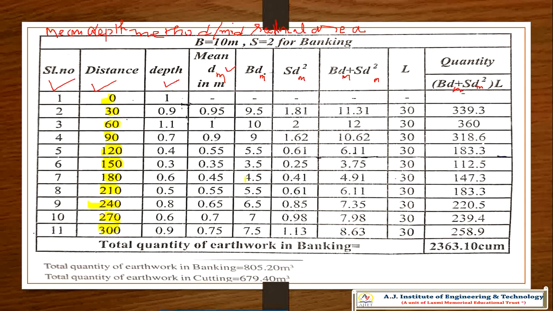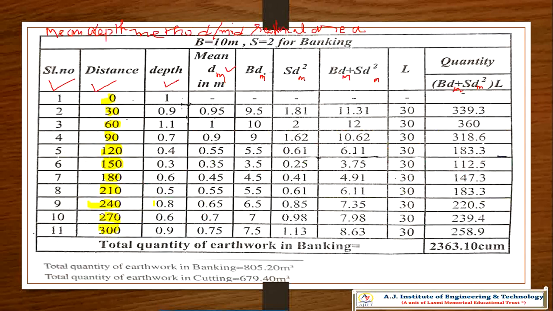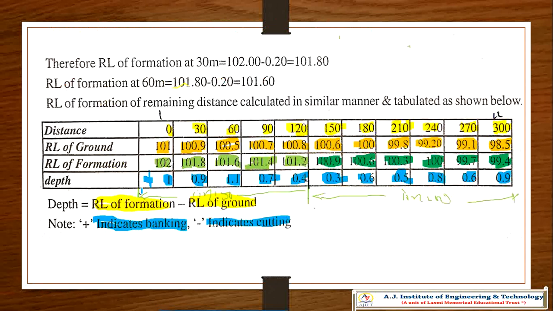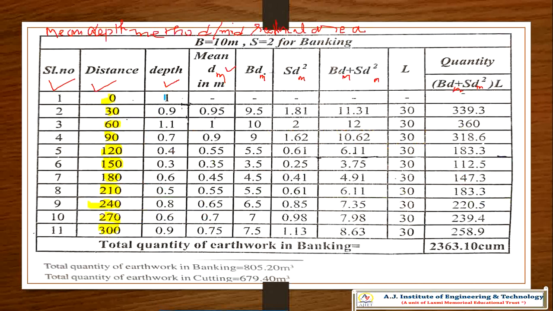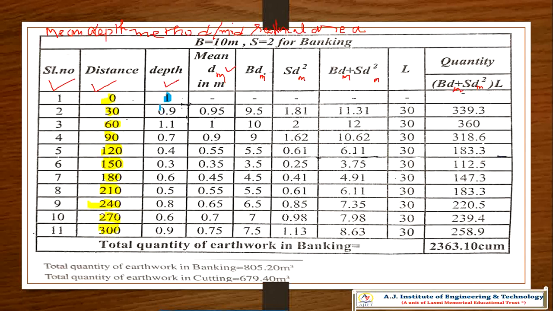Now what is the depth for the 0? The 0 means zero chainage. You can see here, ground level 101 and formation level 102, so the total depth is 1. I will take the blue color line and transfer it here. So for chainage 0 it is 1, and for chainage 30 it becomes 0.9.